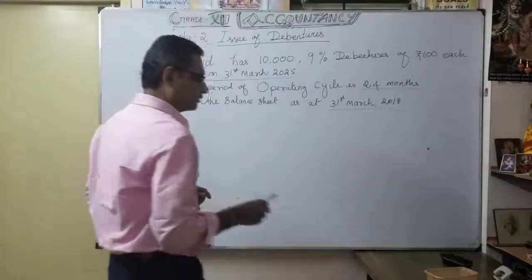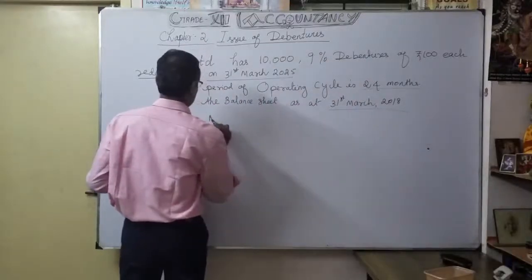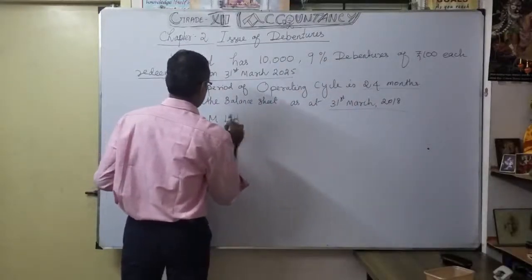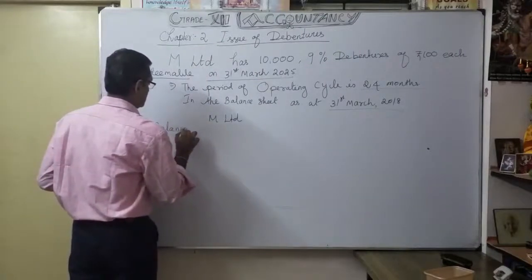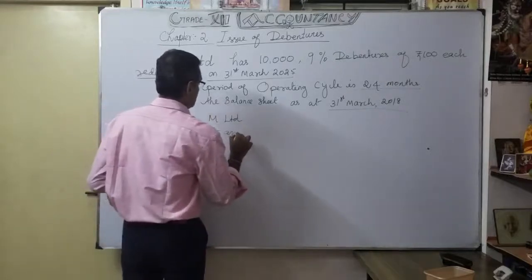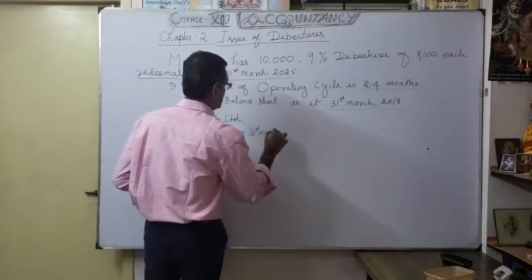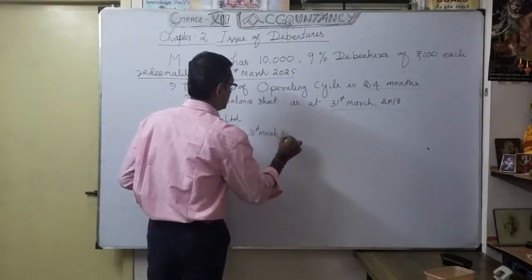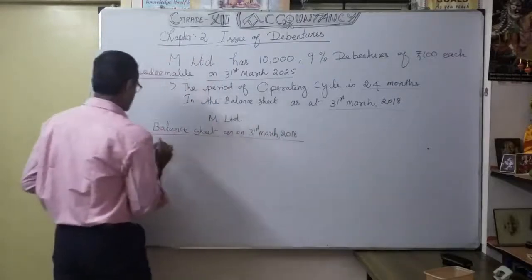Now let's see. Let's draw the balance sheet of M Limited as on 31st March 2018. Accordingly we are going to identify.